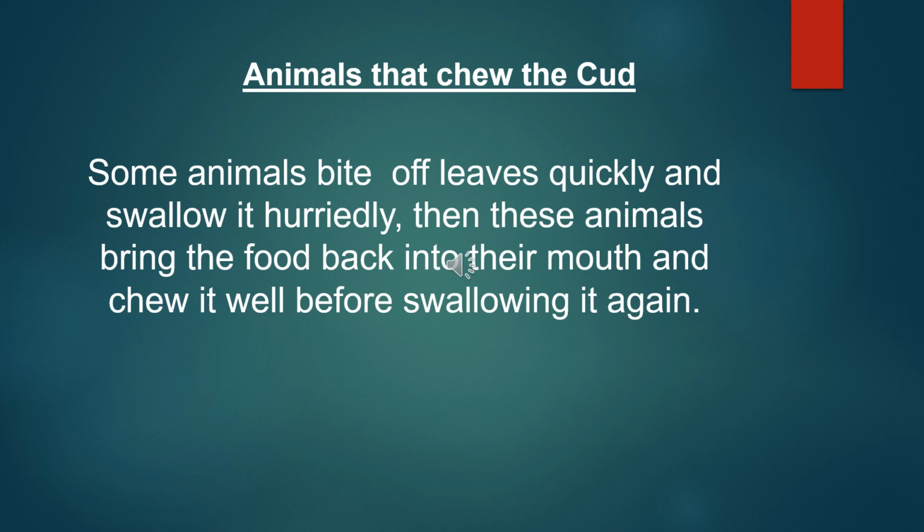You must have observed cows. They bite off leaves of plants and trees and swallow them hurriedly. You must have also observed that animals like cows keep on chewing their food in their mouth for a long time before they swallow it again. Why do they do so? So that the food can be digested properly. This process of bringing the food back into the mouth and chewing it well before swallowing, so that it can be digested properly in the stomach, is called chewing the cud.